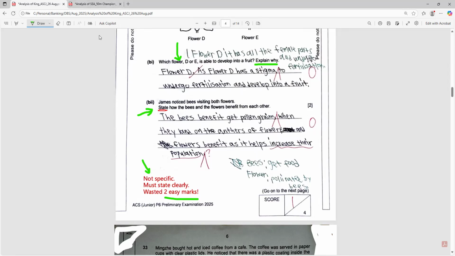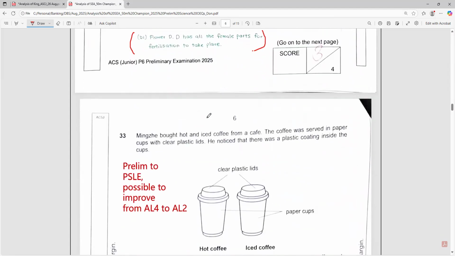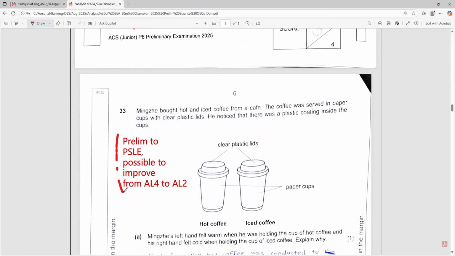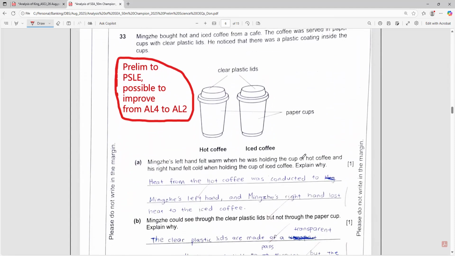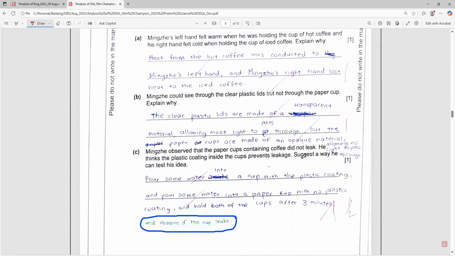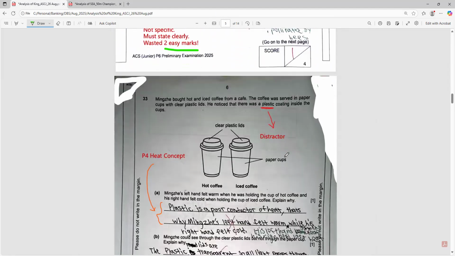So let's continue to see the next question. I put a remark here for PSLE science. It's very possible to improve from AL4 to AL2 under my good coaching, even if you receive your prelim results this week. This child answered correctly, and this is the model answer you can screenshot. But he gets a half mark reduction here. I will explain why later. Let's see the other child.